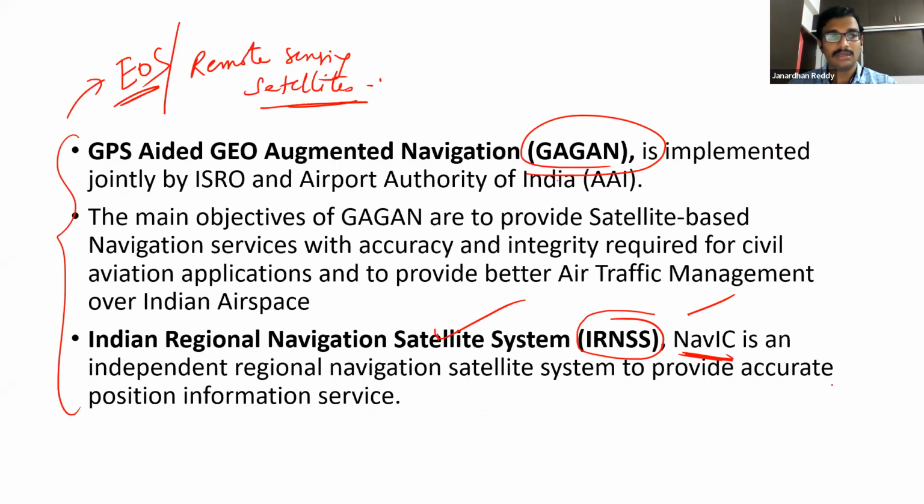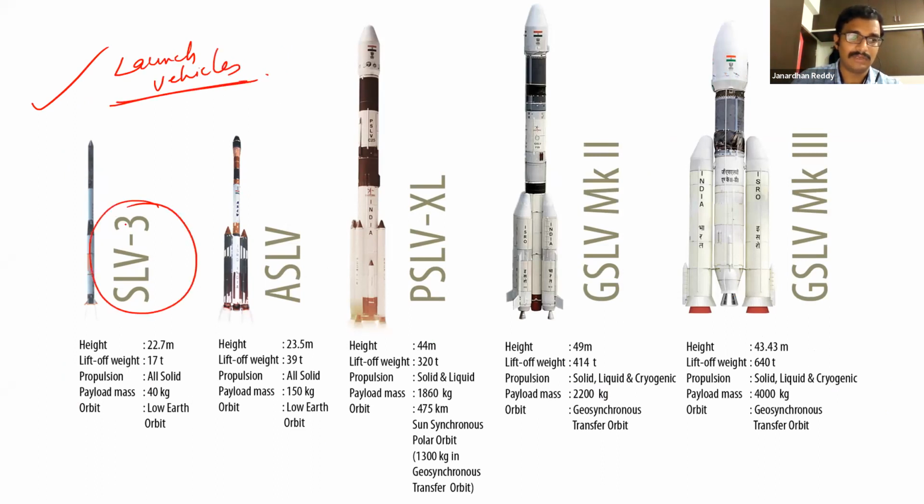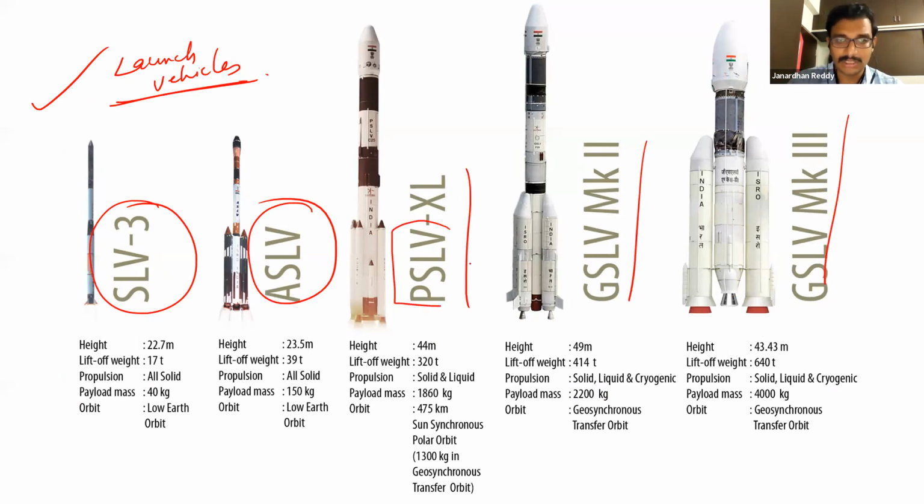Same manner here, now it comes to launch vehicles in India. Forget about the historical developments, all the theories. It started with SLV, satellite launch vehicle, then advanced sat vehicle, PSLV, GSLV, and all these things. We are talking about these two. Leave the past. Now we have two major things, PSLV and GSLV. These are upgraded versions, Mark II, Mark III, size will be different like that. In details, we will see.